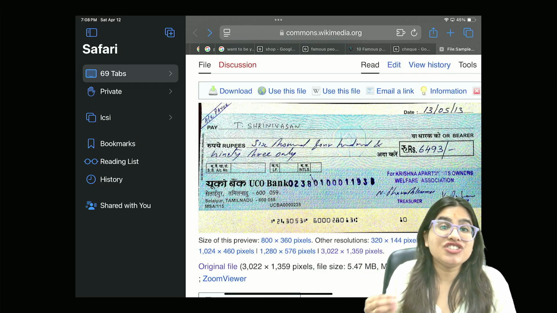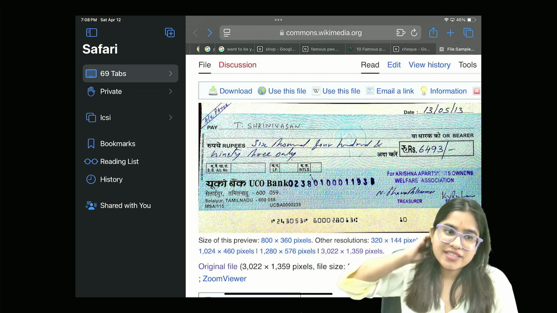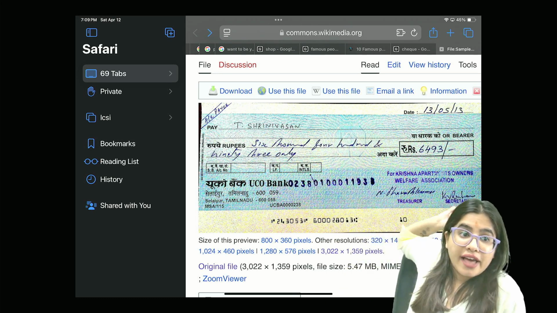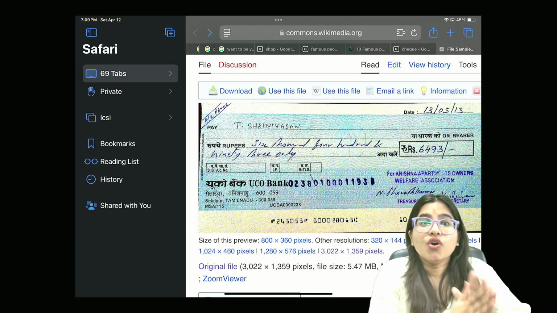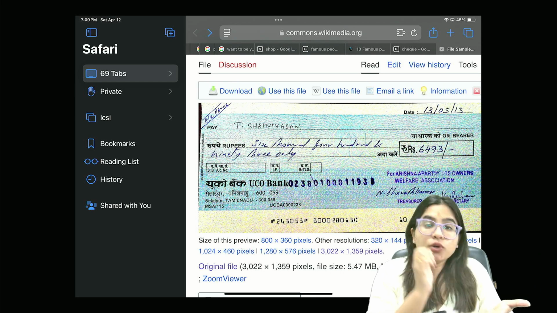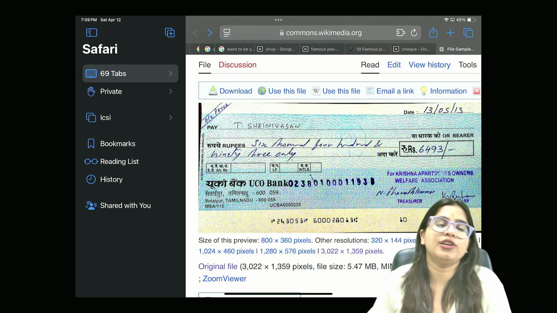It's a blank check. Are you understanding? Or let's say I have not put the amount also. I simply put my signature here. Anyone who gets the check can put his name, can put any amount, and he will be entitled to that much money.